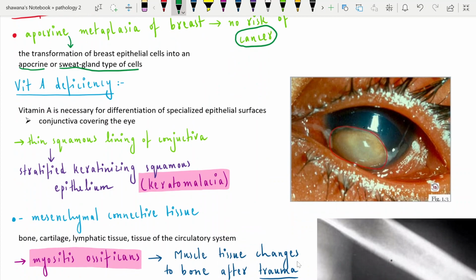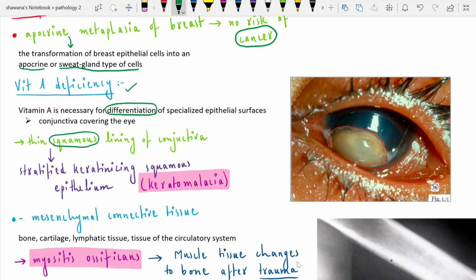Okay, other thing, vitamin A deficiency. Vitamin A is necessary for the differentiation. It is a vitamin and it is needed for the proper differentiation of the epithelial surfaces. For example, conjunctiva covering the eye. The conjunctiva normally has a covering of squamous epithelial cells.